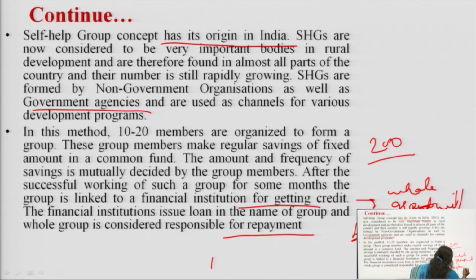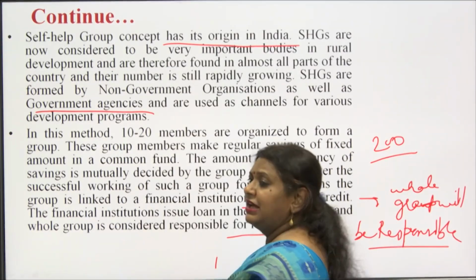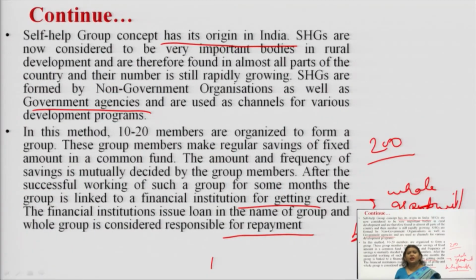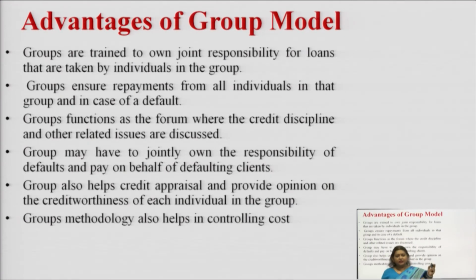What does this mean? Whole group will be responsible. That means there is a group responsibility. All of them are responsible for repayment. So, that is the basic advantage for the MFIs. The first, what is the advantage of this model? Groups are trained to own joint responsibility.